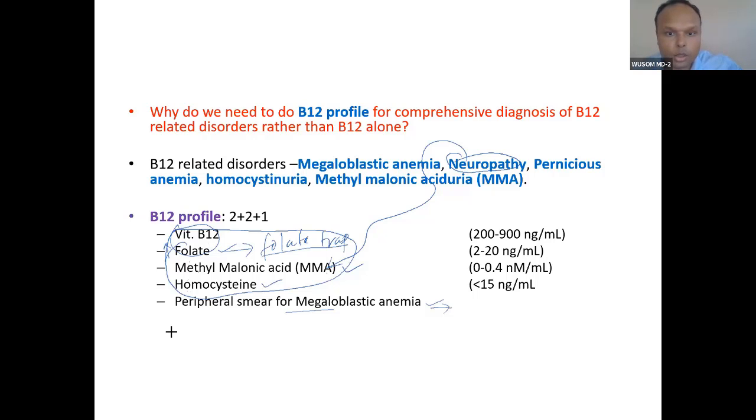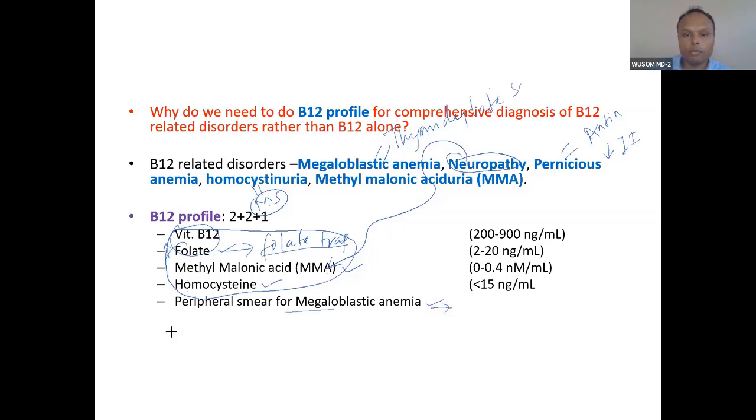Megaloblastic anemia, you know what is the cause for megaloblastic anemia? Thymidylate synthesis, because this is dependent on folate. What is the cause for pernicious anemia? Antibody against parietal cells and lack of intrinsic factor. What is the cause for homocystinuria? Methionine synthase enzyme is non-functional. Methionine synthase is non-functional because of what? Because of deficiency of vitamins.